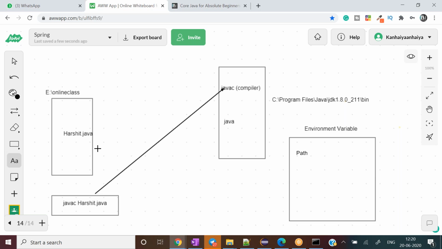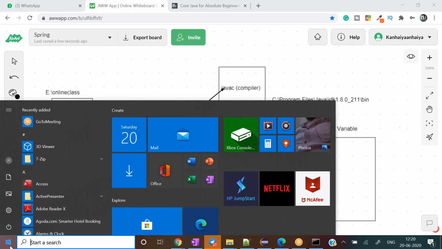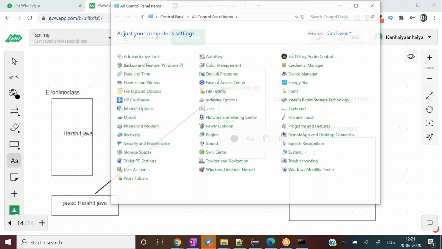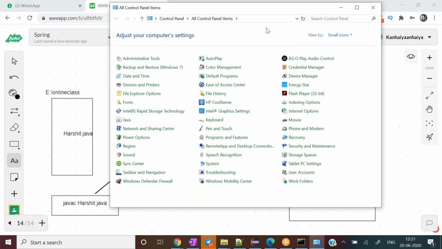So what we write is like this, C colon, and then the entire path. Let me show you the environment variable itself. Let me open the control panel, and this is our environment variable.